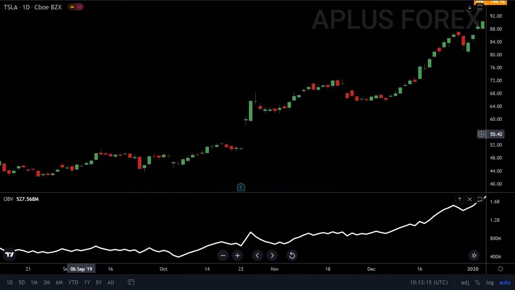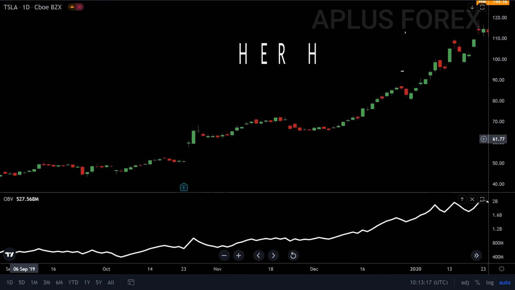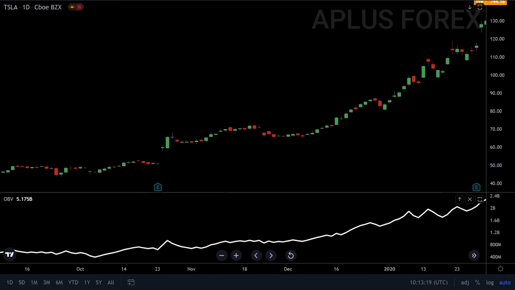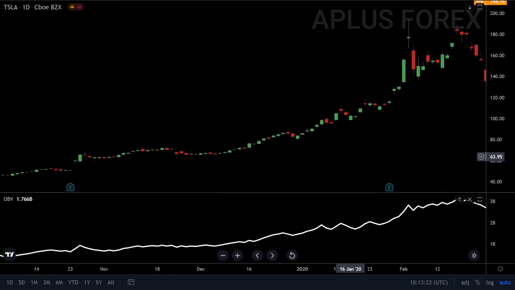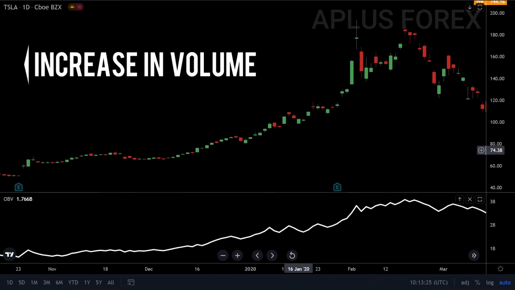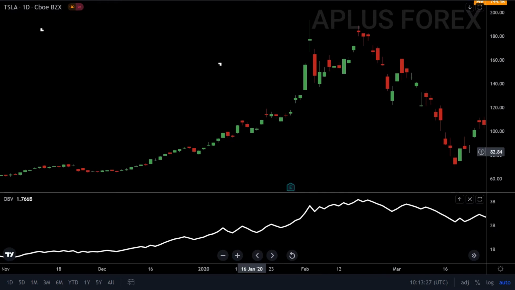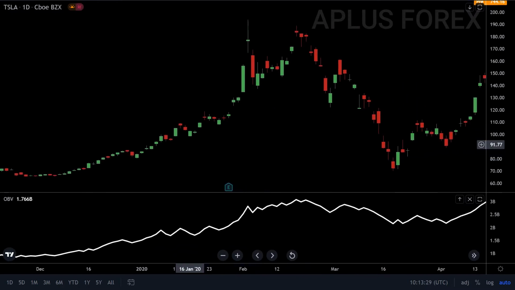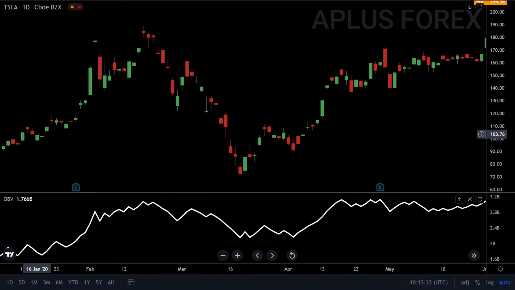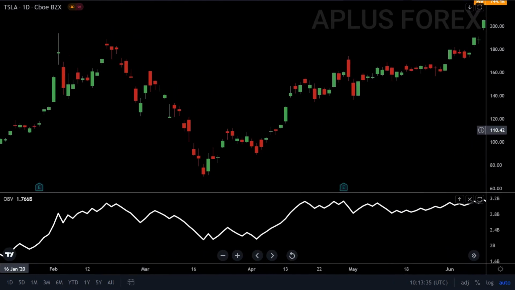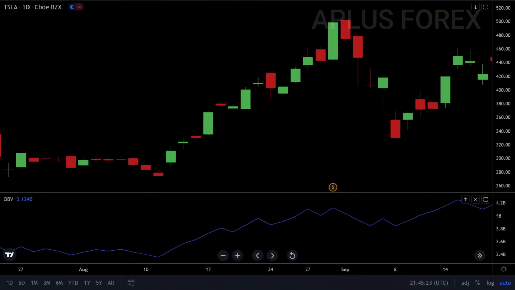It demonstrates that while the price is rising and reaching a higher high, volume is failing to keep pace. It indicates that the increase in price has not been accompanied by an increase in volume. This is referred to as non-confirmation, and such non-confirmation can and does occur in many cases at the end of an uptrend. Let's go to our chart to see an example.